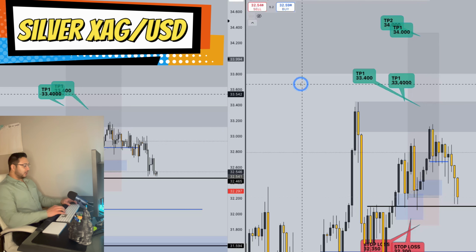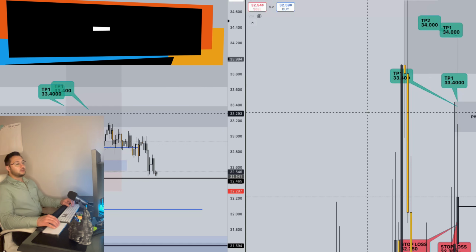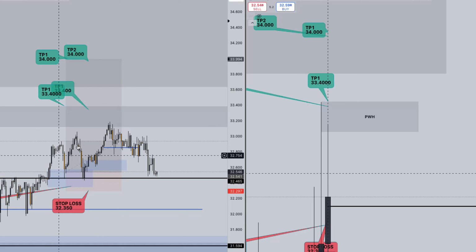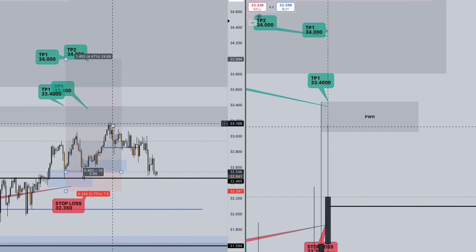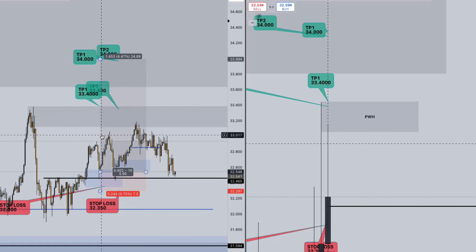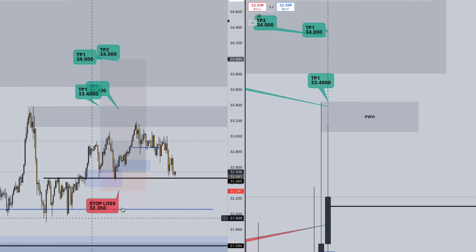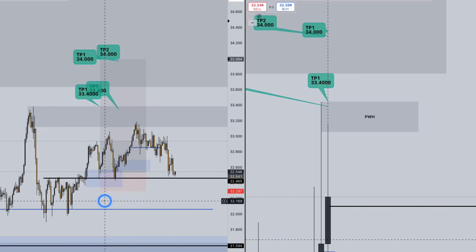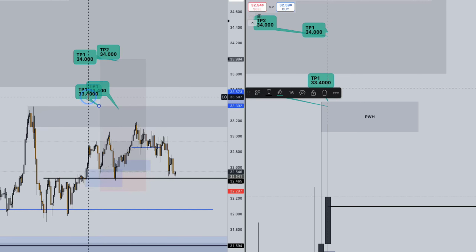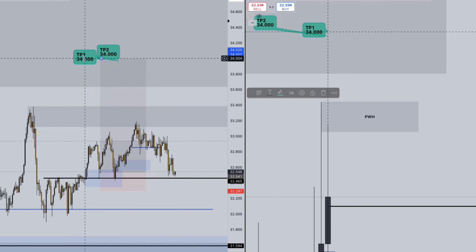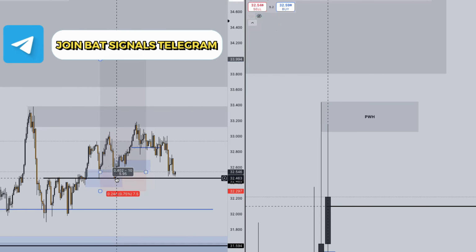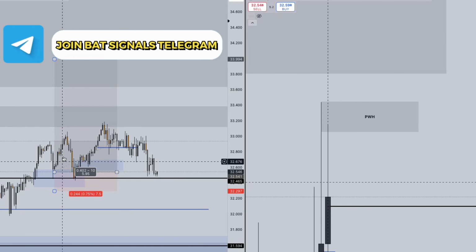Alrighty, so silver here. Let's go ahead and zoom out some. We called 2 signals on silver this week. We did not hit our take profit price, but we still closed these trades profitably and managed them very, very well. So happy for that. The only one that hit our take profit this week was the gold signal, but this was the setup we were seeing on silver. We took buys.